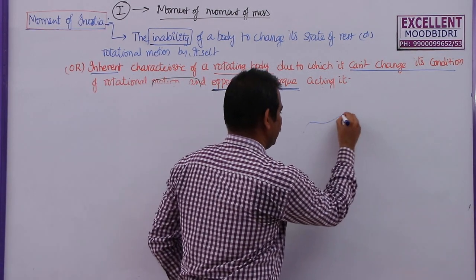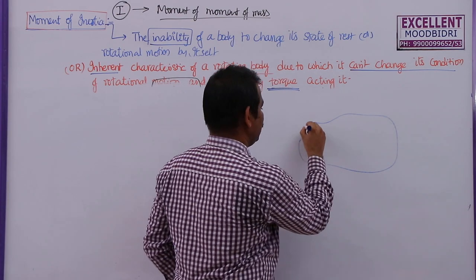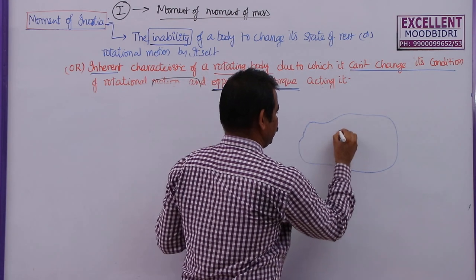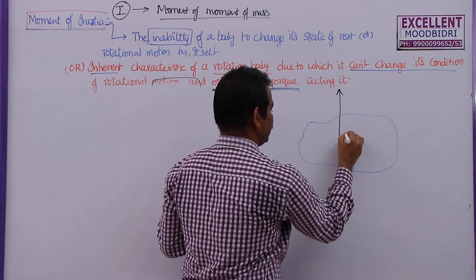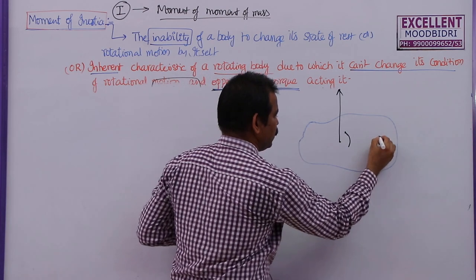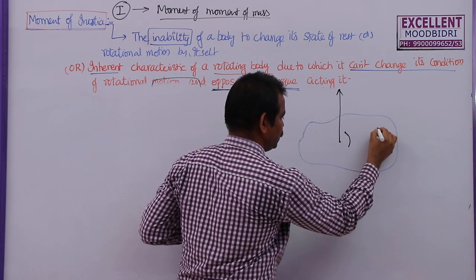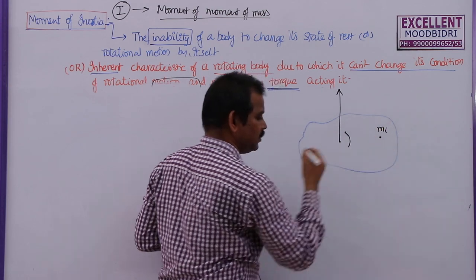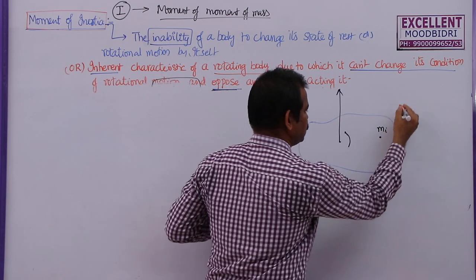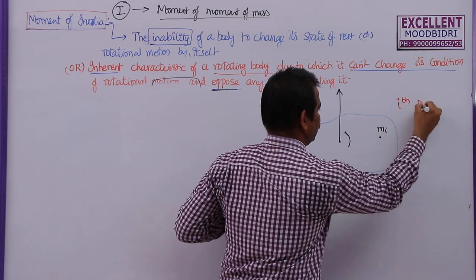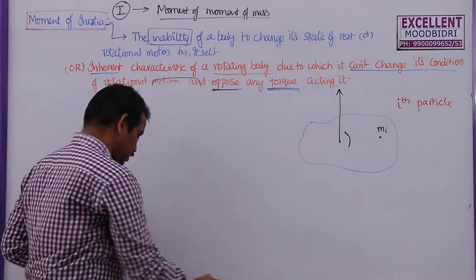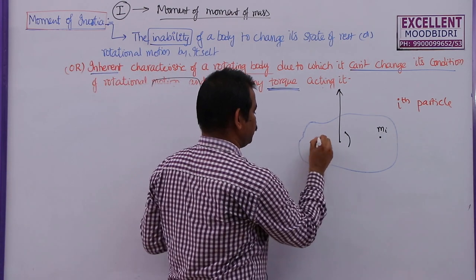Consider a body here, an irregular shaped but rigid body. Now, let us say it is rotating about this axis in this direction. So, let me consider one point somewhere here. This is one particle. Let the mass of this particle be mi, that is the ith particle, because this body has so many particles.